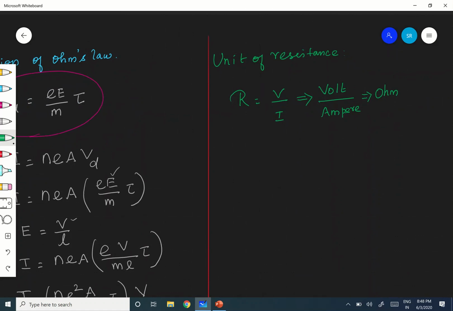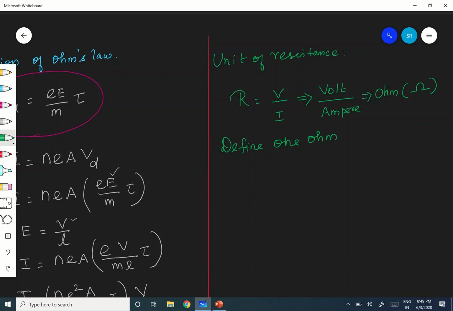Okay, and how to represent that? It is simply omega. Are you following? So, this is the unit for resistance. Okay, therefore, next step is define 1 ohm, or define the unit of resistance.